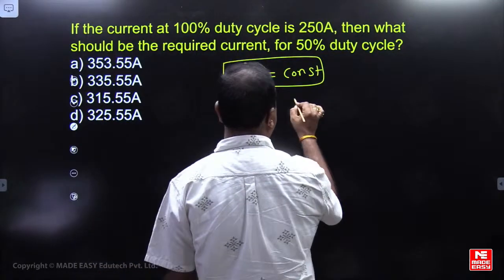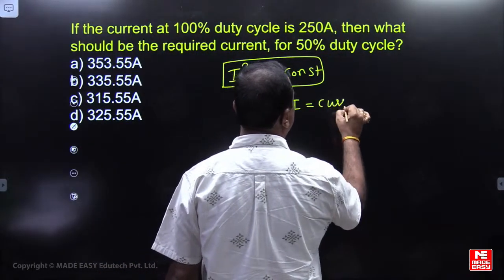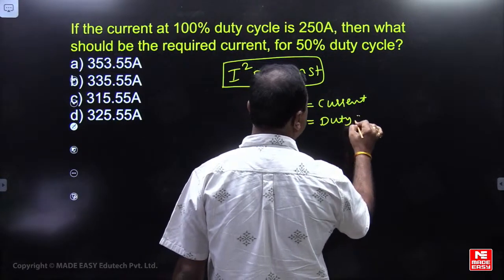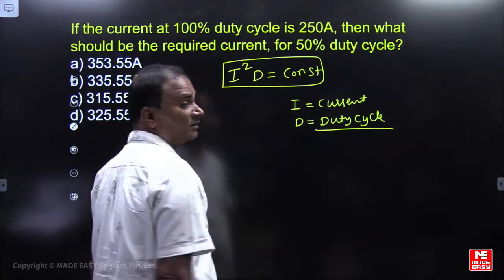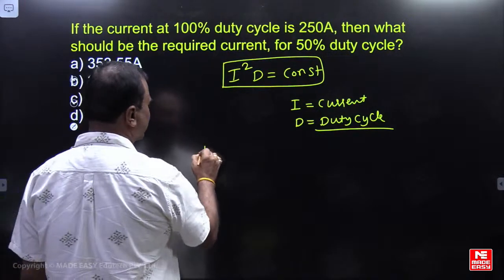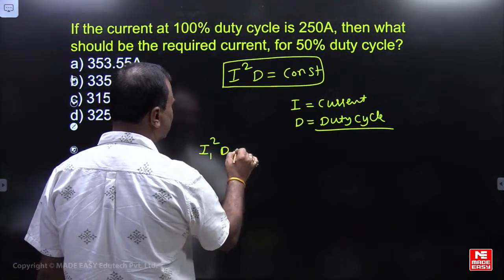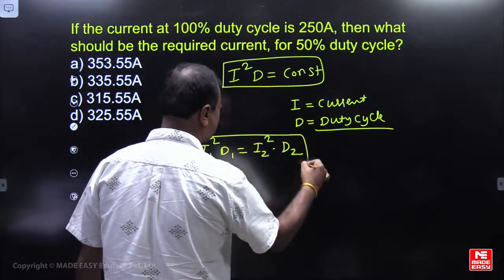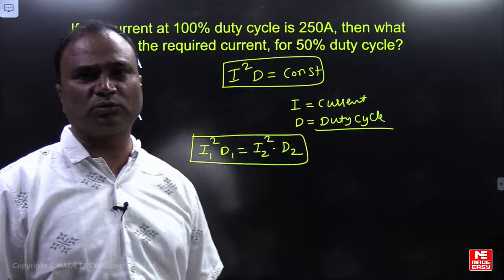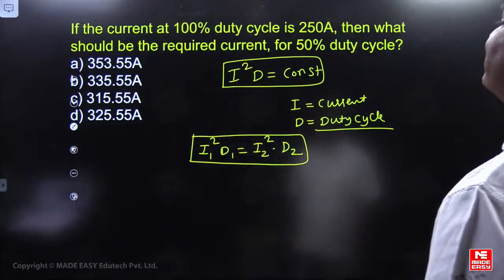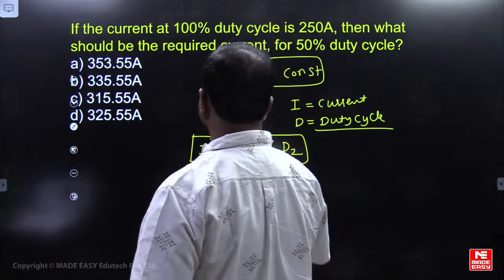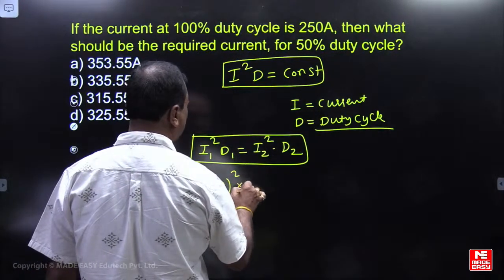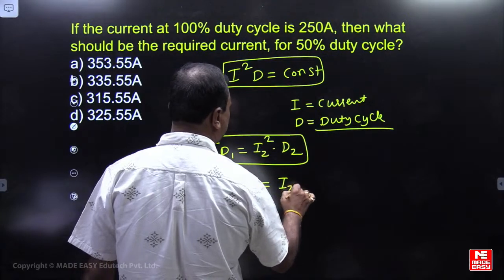Here, I equals current, D equals duty cycle. Okay, this you can observe. So I1 square D1 will be equal to I2 square D2. Please take out: first one is 100% duty cycle with a current of 250, whole square into 1, equal to I2 square D2.